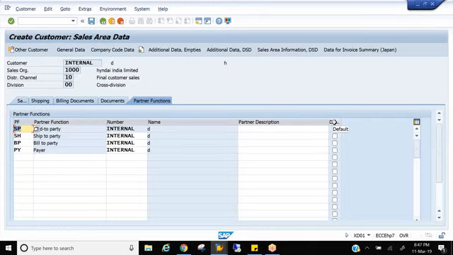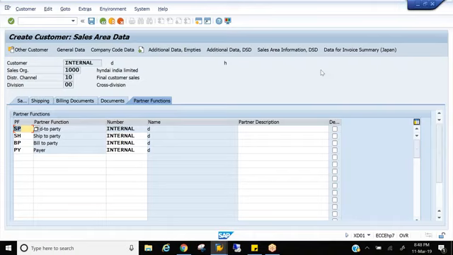Last field is default here. This is also a very important interview question. As I told you, you can have any number of payers, you can have any number of ship to parties. So in the interview, they may ask: I have 100 ship to parties in my business for a customer, but if I create an order, system should take the 80th ship to party by default. If I want, I can change it later.